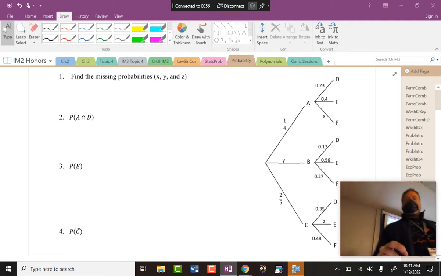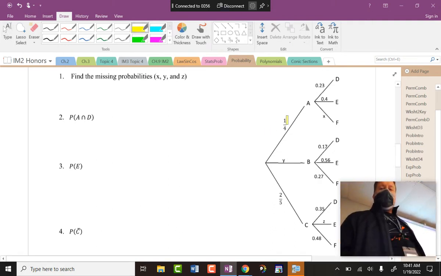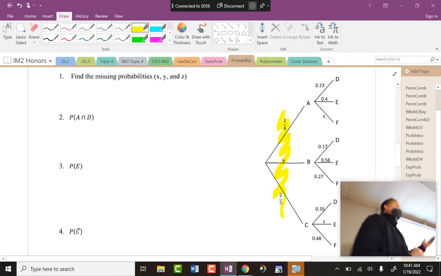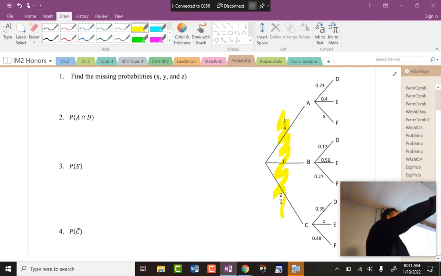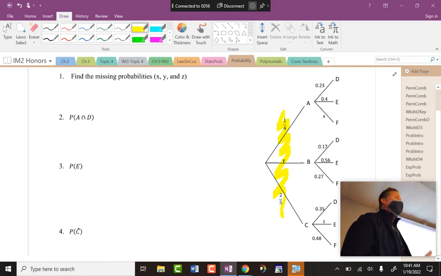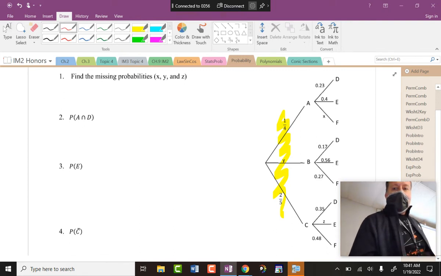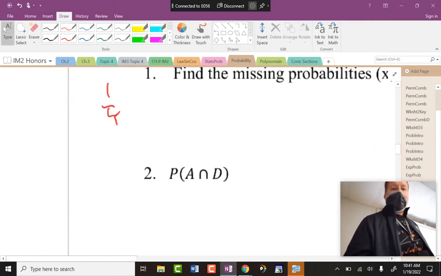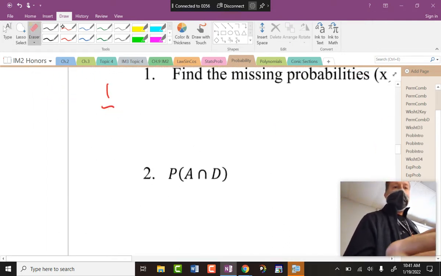So how does this all work out? Well, the first thing is we're being kind of cryptic. We're getting you to exercise. What should those 3 yellow things add up to become? 3, 2, 1, go. 1. Okay, so either A or B or C is going to occur. There are no other things that would happen first, according to this probability tree. So to find X, Y, and Z, in this case Y, we've got to solve. It's hard for me to write when it's this small, 1/4 and 2/5, so I've got to write that over again.